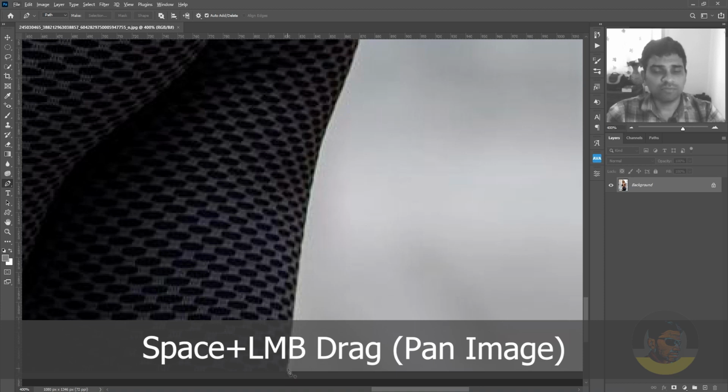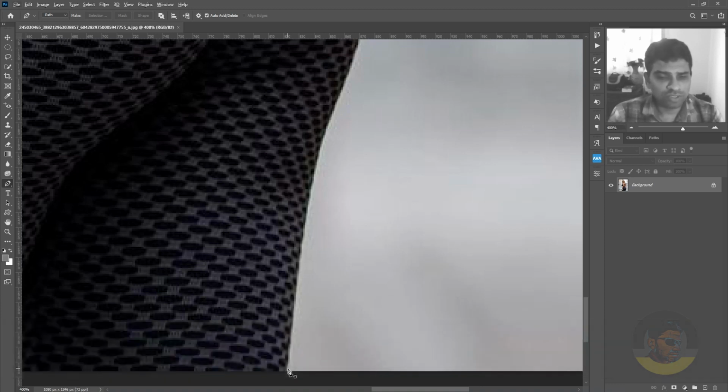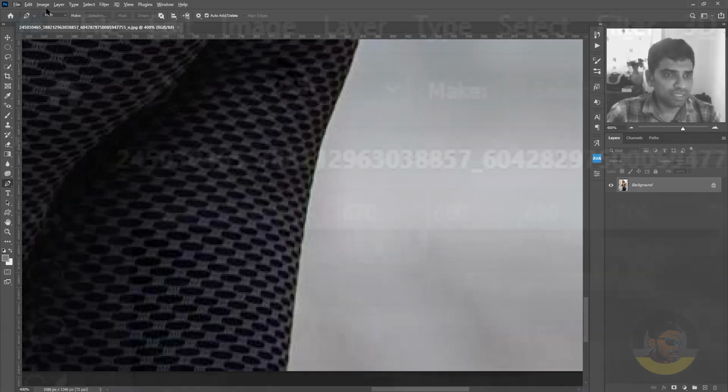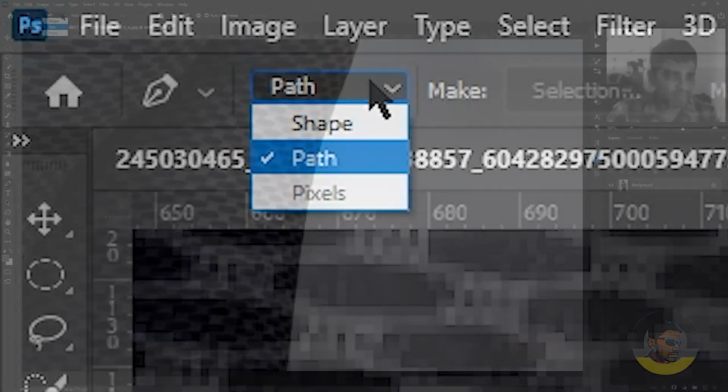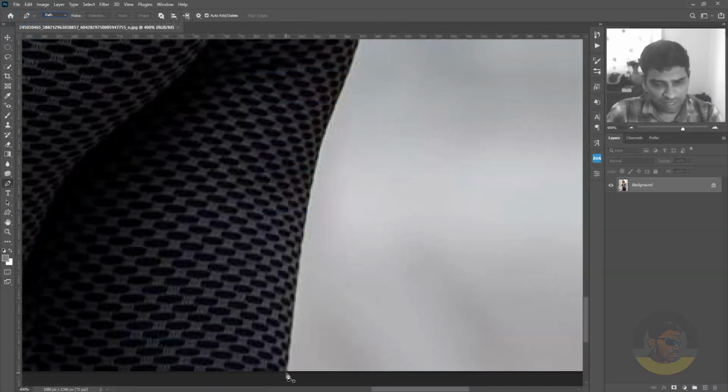To select some object with the pen tool, all you have to do is select the pen tool and in the options bar make sure it says path, not shape. Then start your first point by left clicking somewhere on your image. Then create another point with a left mouse button click, then again and again.